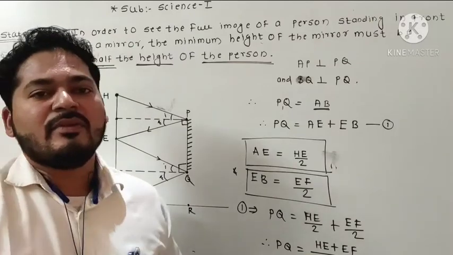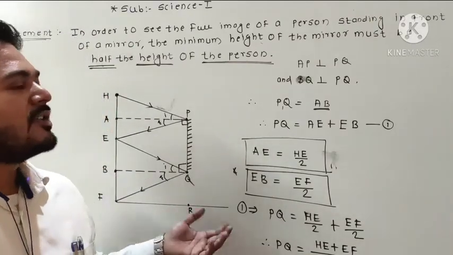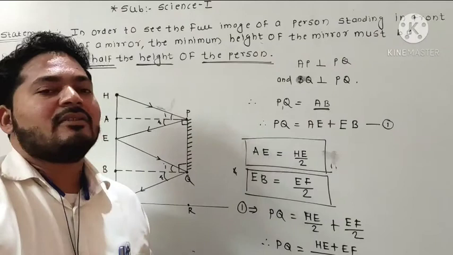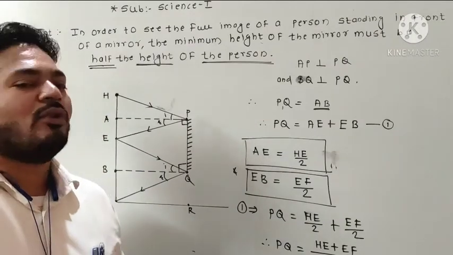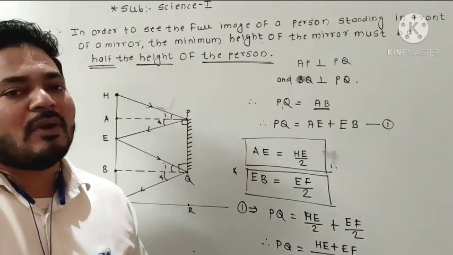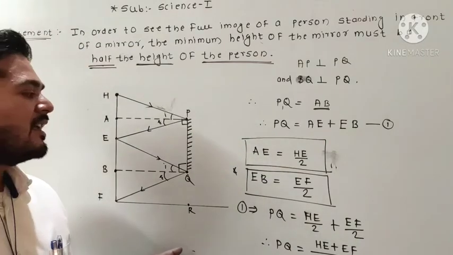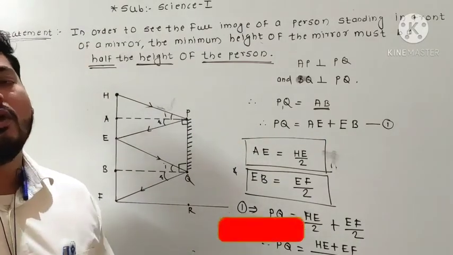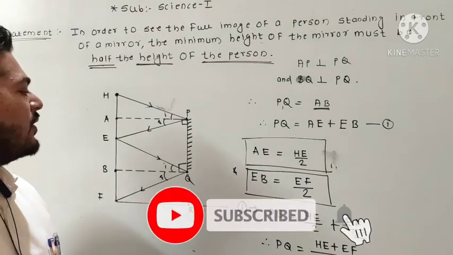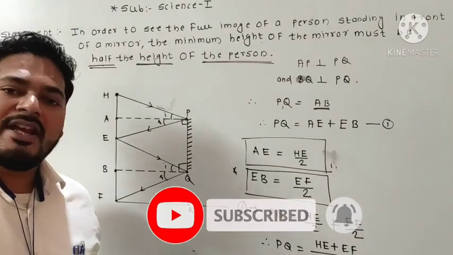Now in the next lecture we will start the spherical mirror, and in that we will see the concave and convex mirror and the basic concept of spherical mirror. I hope you understand this derivation. This derivation will be asked for 3 or 5 marks in the exam. Okay, till then thank you so much and take care.